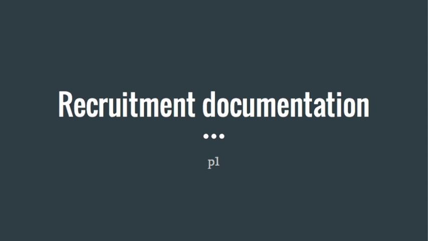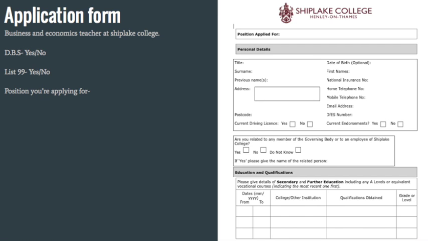This presentation is about the documentation that you will be required to have if you want to apply for a job at a school, especially in the economics and business department. The application form is an application form that you'll be required to fill out if you want to take a place at a job in Shiplake. First things are the position that you've applied for, so this will be, for example, the economics and business department.